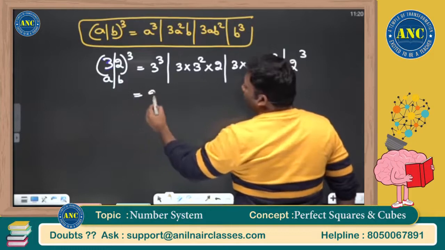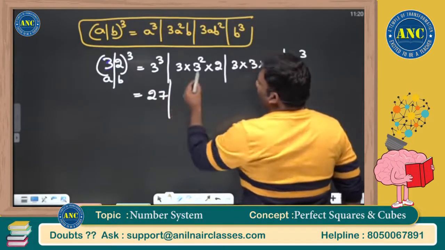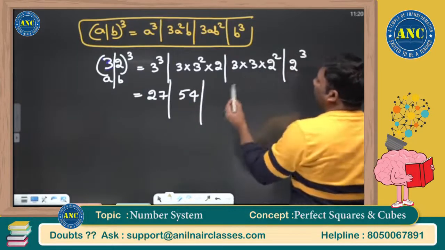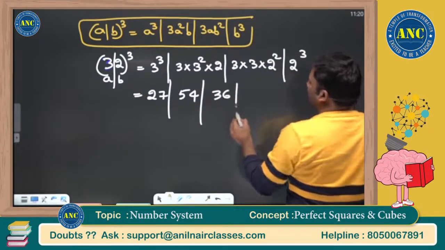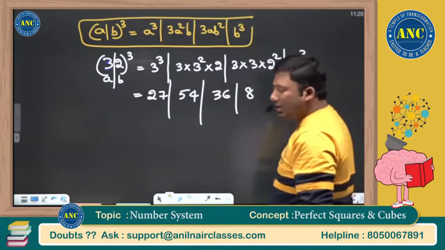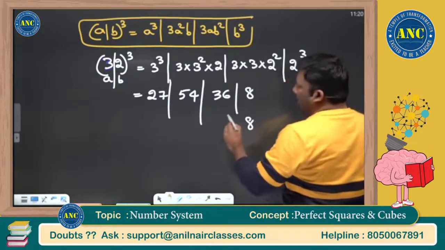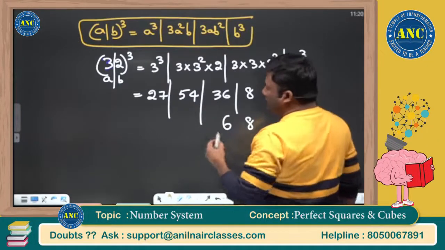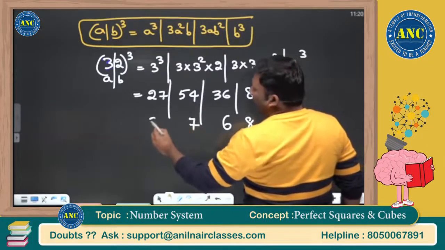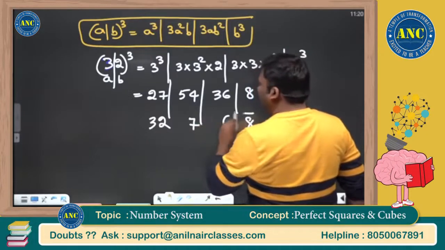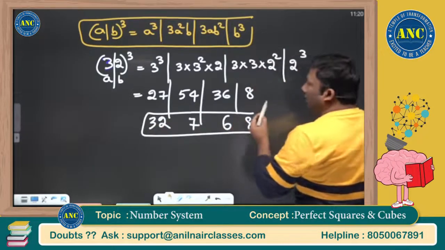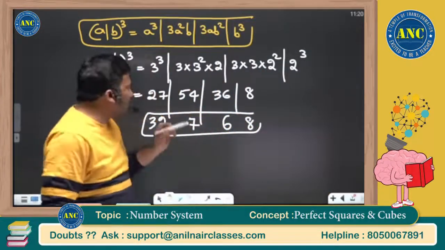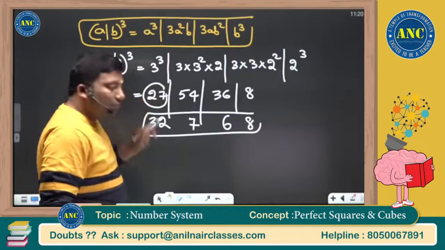3 cube is nothing but 27. 9 3s are 27, 27 2s are 54. 3 3s are 9, 9 4s are 36. 2 cube is 8. Write down the unit digit 8. Write down the unit digit 6. 3 carried, 54 plus 3, 57. 7, 5 carried. 27 plus 5, 32. Answer is 32768. Please make a note of it in your notebook.